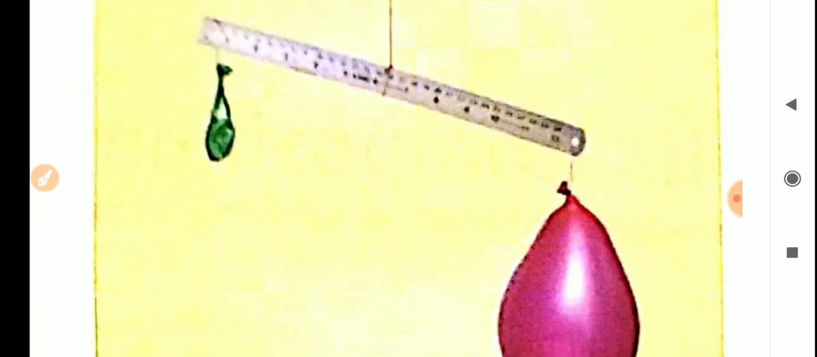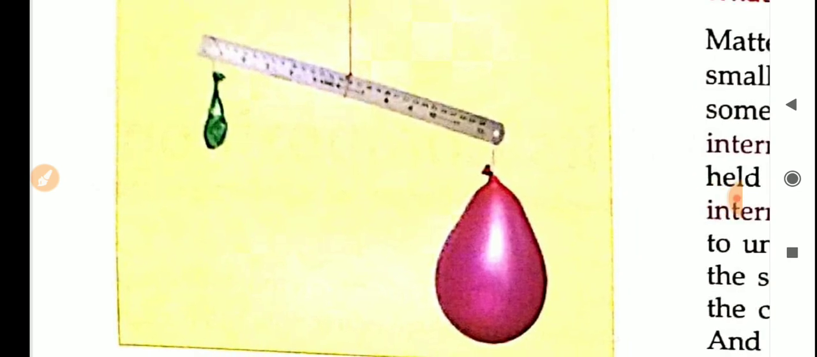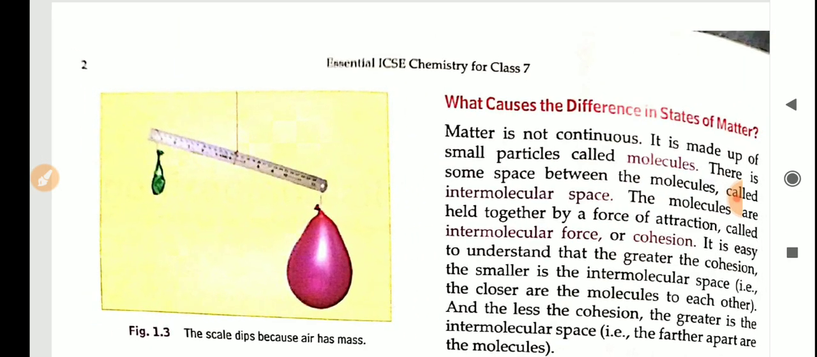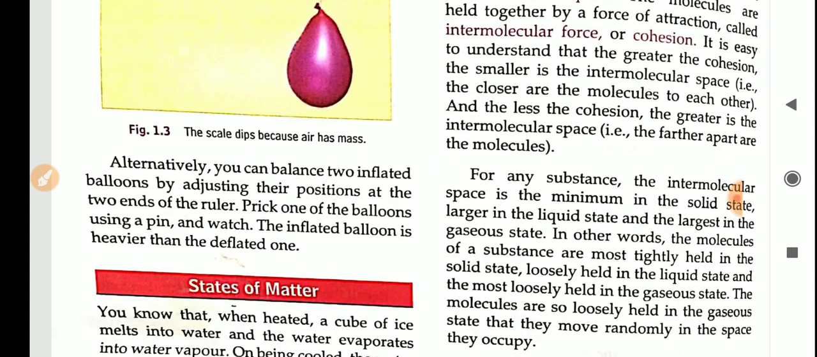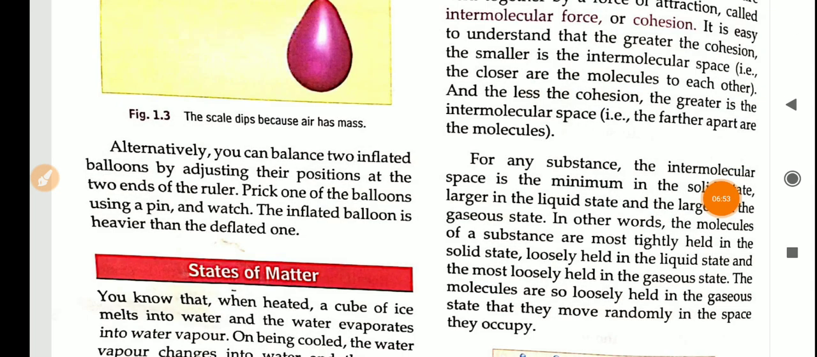So what will happen? See the diagram. From this diagram itself we can say the balloon containing air will go downwards. That means that particular balloon contains mass in it. So from this experiment we can say that air occupies space as well as air contains mass. Understand? So these are the topics we have studied. So up to here. Then the next topic that we are going to study is states of matter.